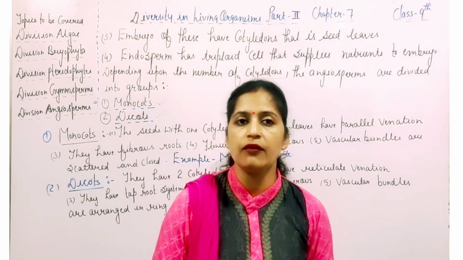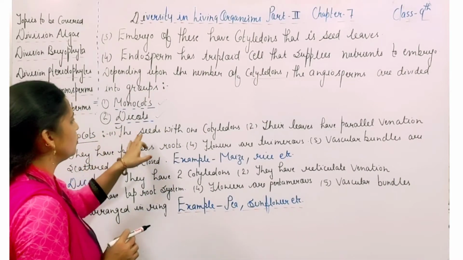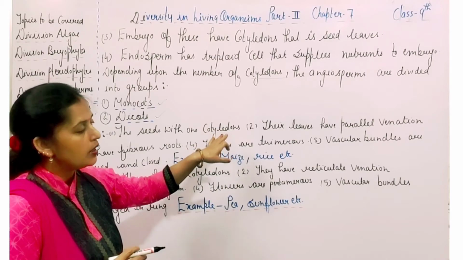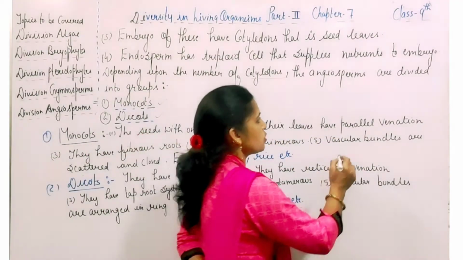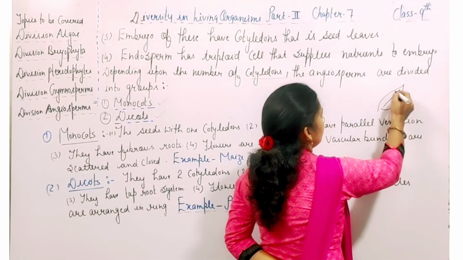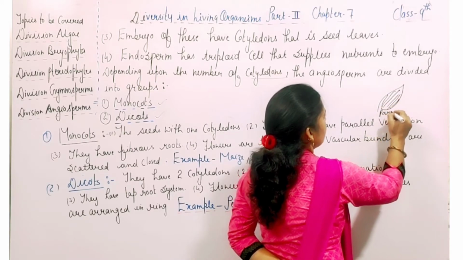That means they have only one single cotyledon. Monocots में जो होगा वो single cotyledon होगा. The seeds with one cotyledon, they categorize into the category of monocots. Their leaves have parallel venation. इनके जो leaves होते हैं, that means the leaves they have the parallel venation. इनके जो leaves होते हैं उनमें कौन से venation होते हैं, that is parallel venation.